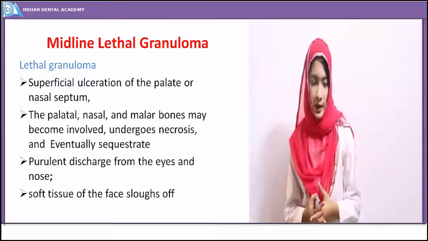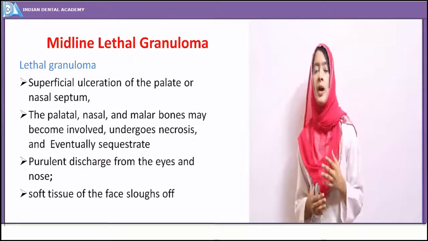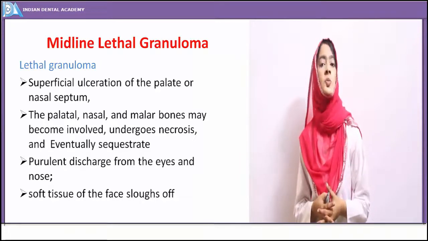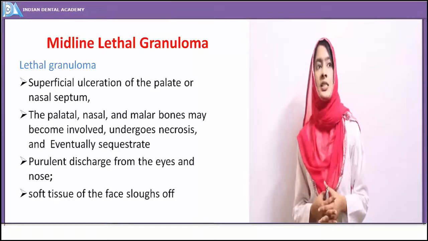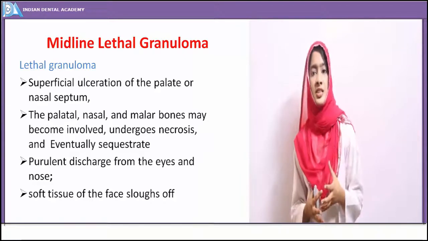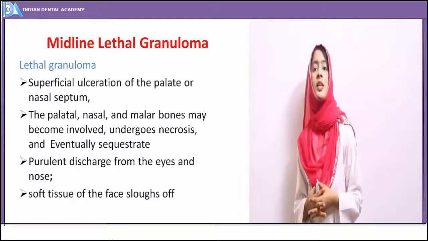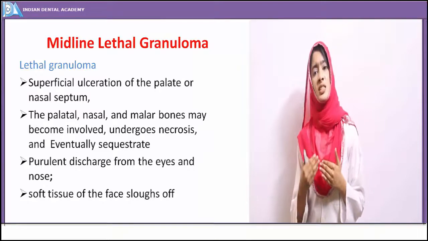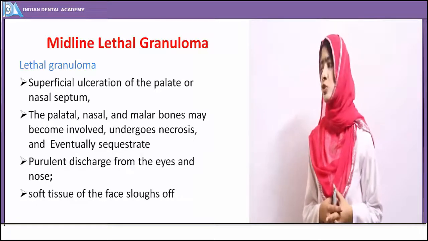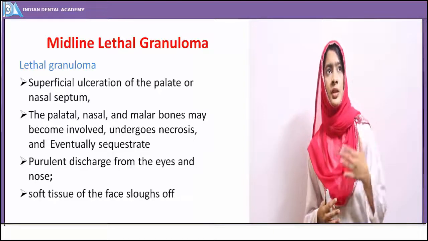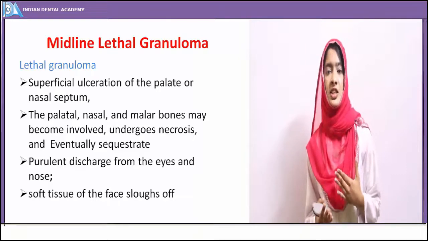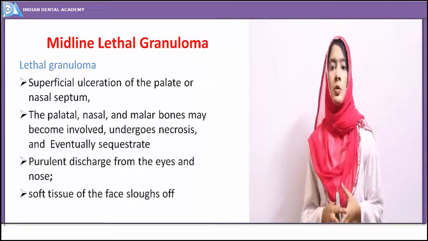Midline lethal granuloma. Midline lethal granuloma is a very serious infection. It's also known as a malignant granuloma or a lethal granuloma. It is a disease of very insidious onset, and it is very devastating to the individual itself, and the progression of the disease is of such insidious onset that even before the clinical symptoms show the manifestations of devastating nature, the disease just keeps on progressing.